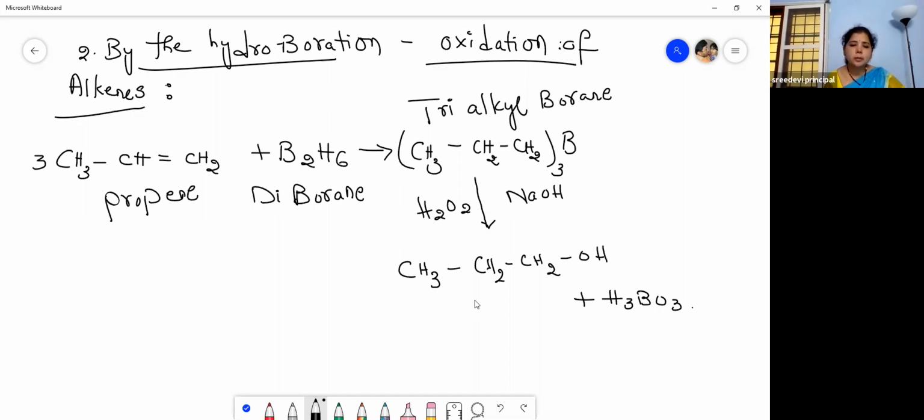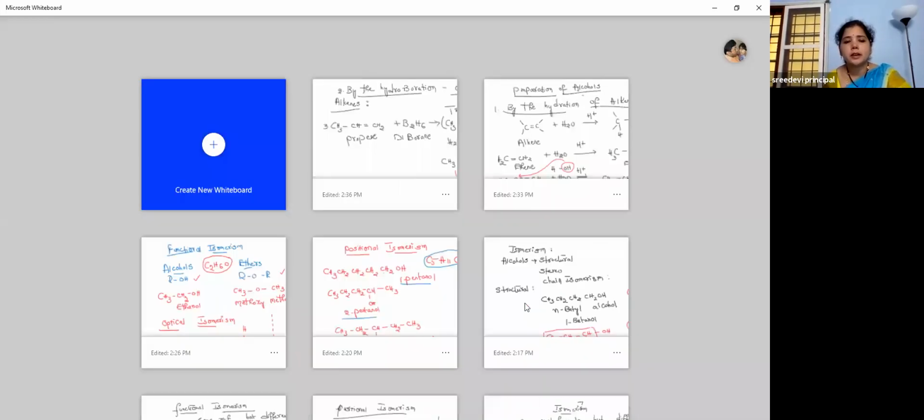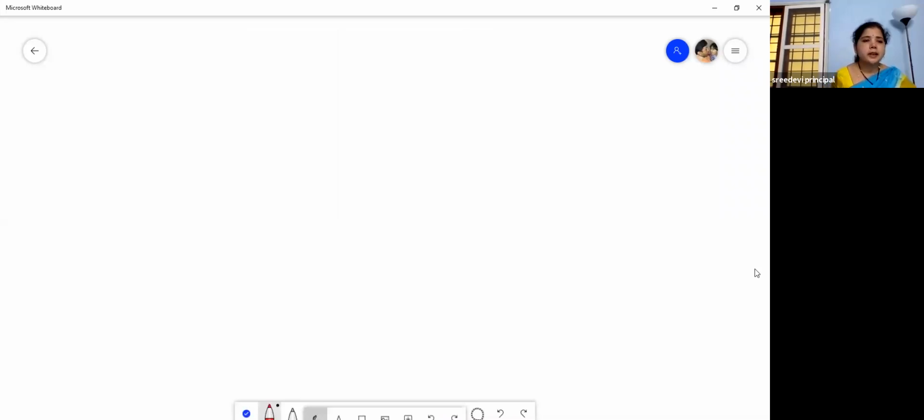And what is this compound? We got 1-propanol, propyl alcohol, and the IUPAC name of this is 1-propanol. Then let us move to the next preparation of these alcohols, and it is very simple.